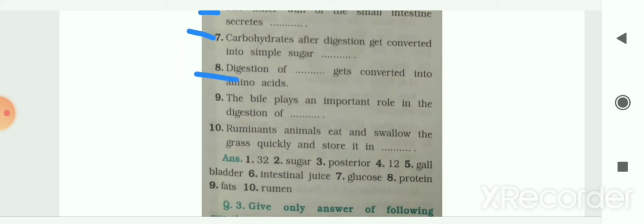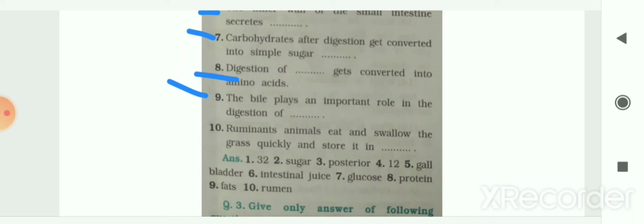The next is, digestion of blank gets converted into amino acid. So which component is converted into amino acid? So the digestion of protein gets converted into amino acids. So the answer is protein. Next is, the bile plays an important role in the digestion of blank. So the bile plays an important role in the digestion of fats.